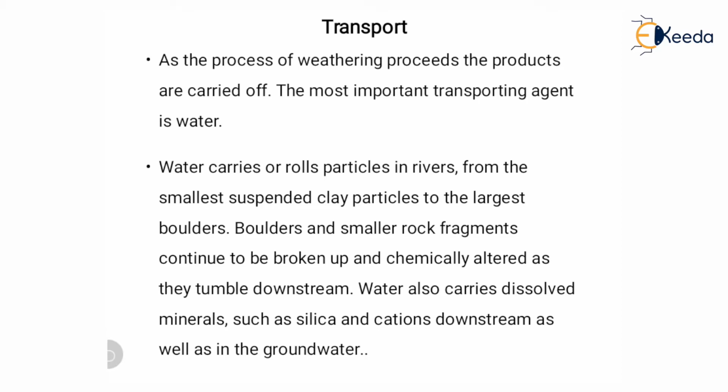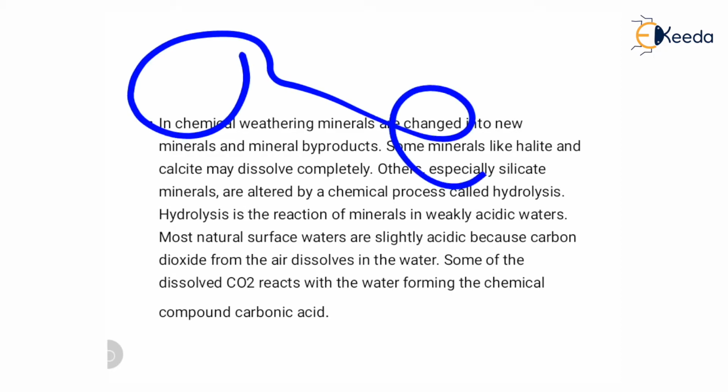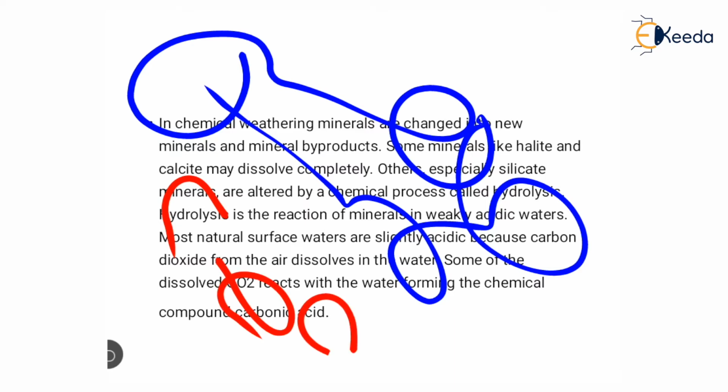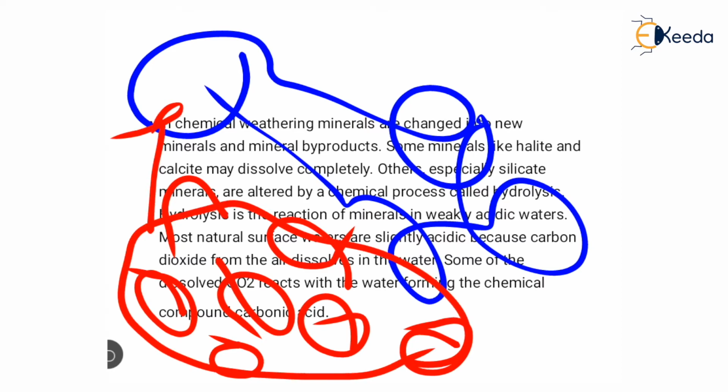Because of chemical and mechanical weathering, different types of sediments form. Only remember one thing: because of mechanical weathering, new sediments are formed that have a composition similar to the parent rock, but because of chemical weathering, new sediments form that have no similar composition with the parent rock. It shows a different chemical composition because it gets altered and forms new sediments.